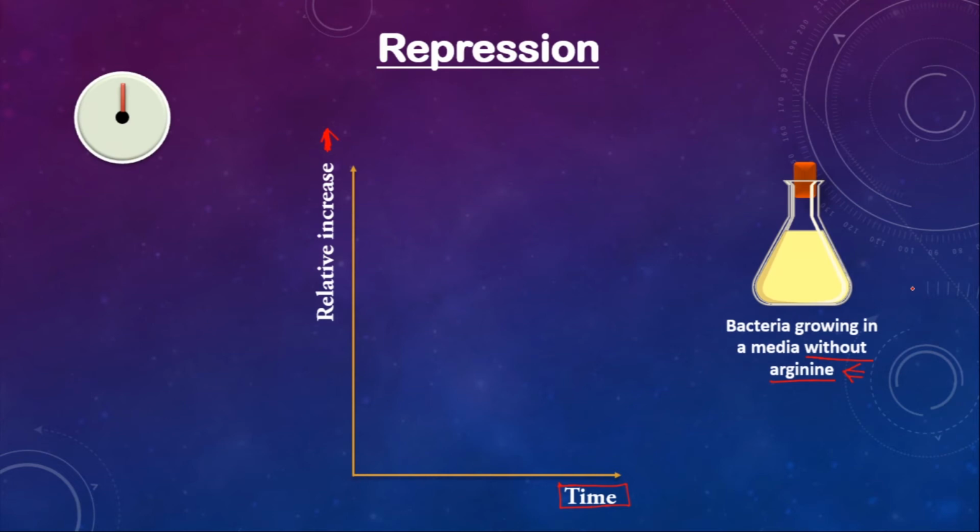Okay. So what is happening here? Bacteria is growing in a media without arginine. So when this bacteria is growing, we are going to start our timer and we are going to find out the concentration of 3 components. What are the 3? The first one is cell number. Cell number means the number of cells. So as the bacteria is growing, the number of cells needs to increase. Okay. So with time, we can find that the number of cells will go on increasing.